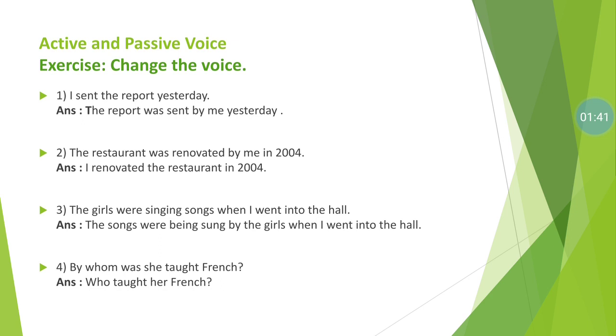So students, here are some examples of voice. We must transfer this sentence from active to passive and passive to active in given situation. So number 1, I sent the report yesterday.